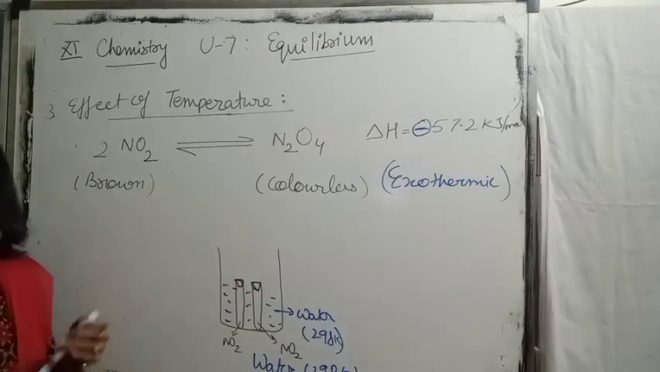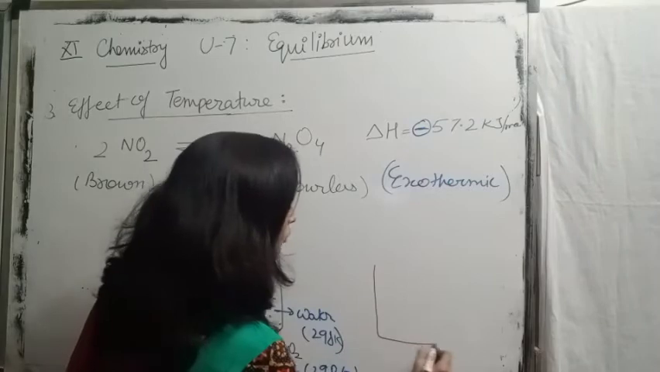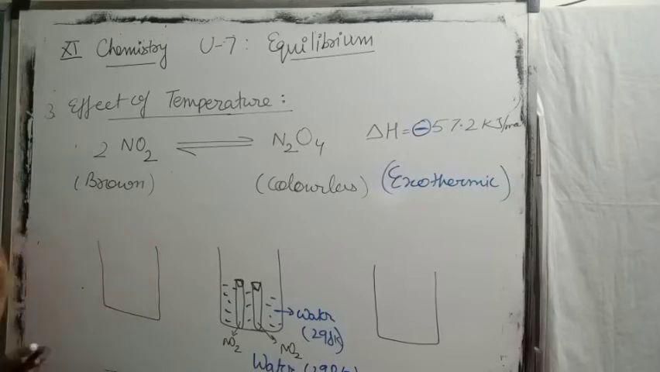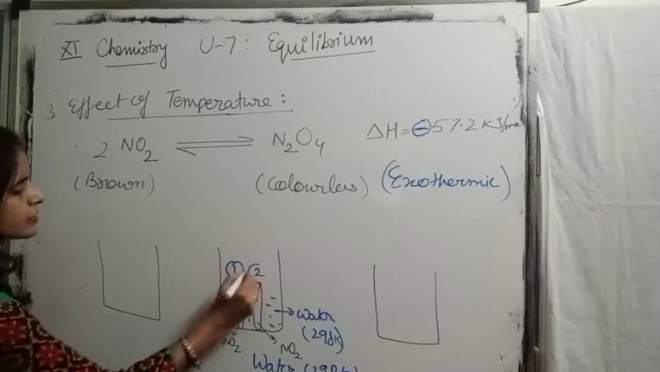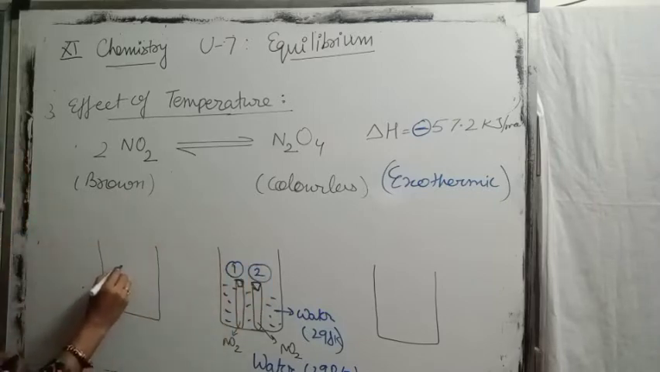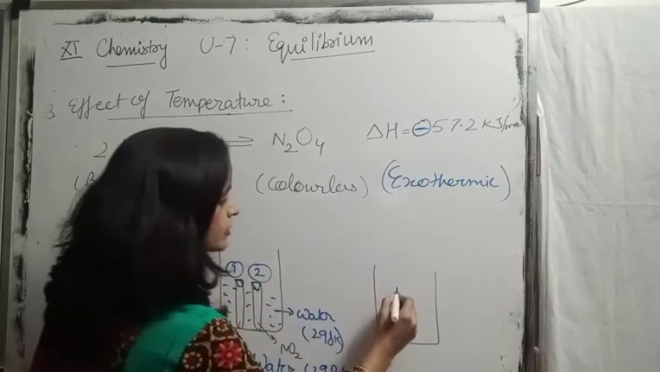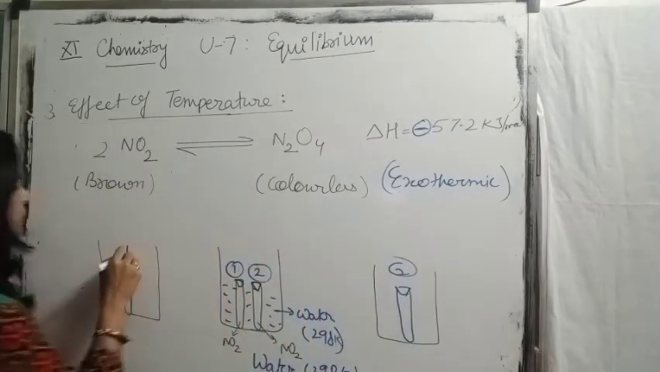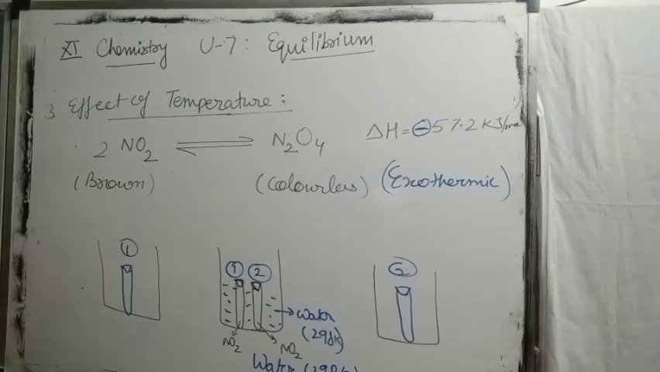Now what we do, take 2 more beakers, one filled with hot water, second having freezing mixture. So this is test tube 1 and this is test tube 2. Place the first test tube into this beaker and second test tube into this one. Clear? What is the change in first and second?